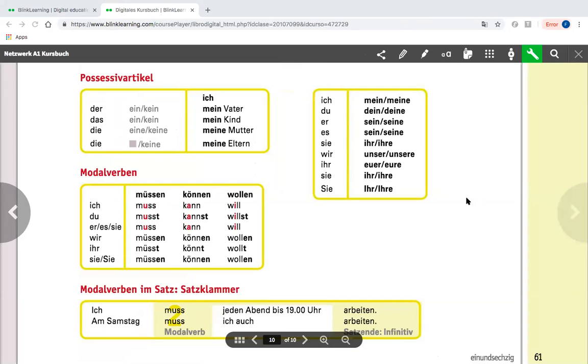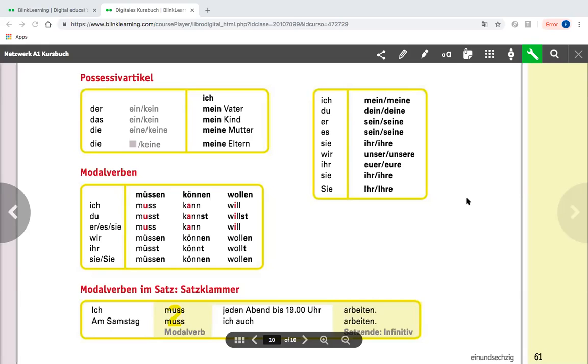really well for everyone. So, we are now in Kapitel 5, and we do not have a lot of grammar here, but the grammar we do have is important. So, let's start with the possessive article. Yeah, so this describes a possession, owning something.